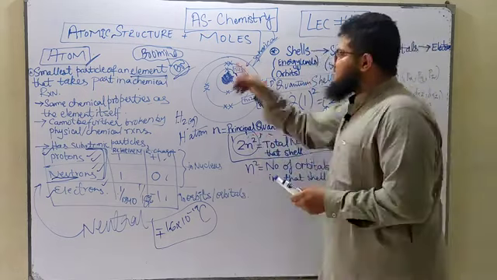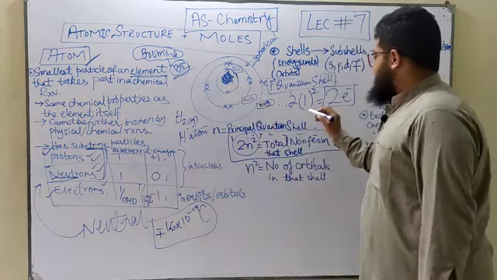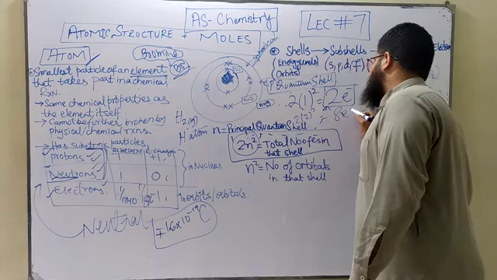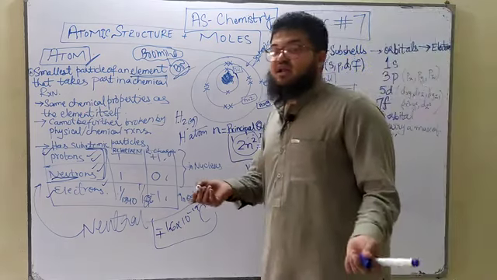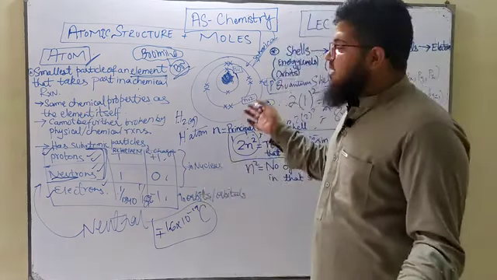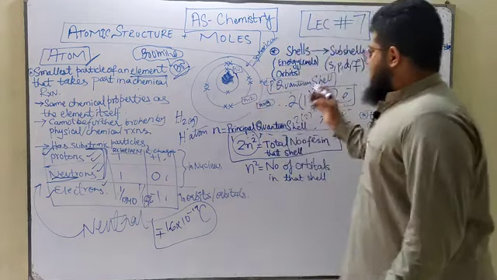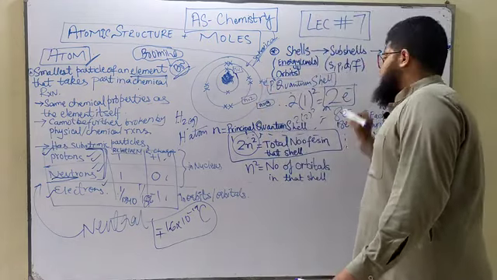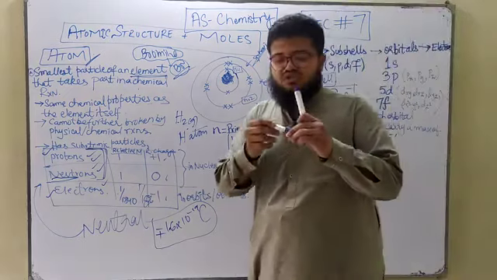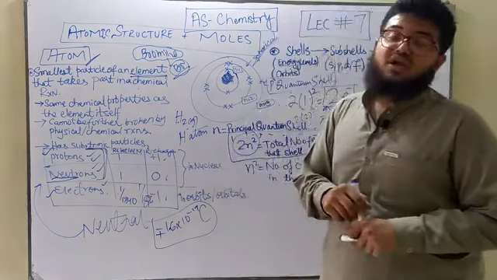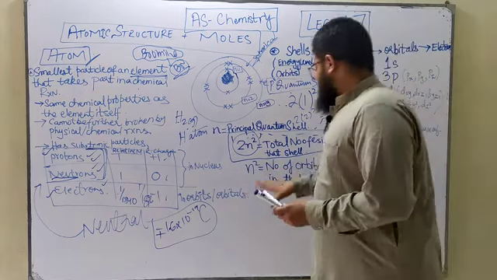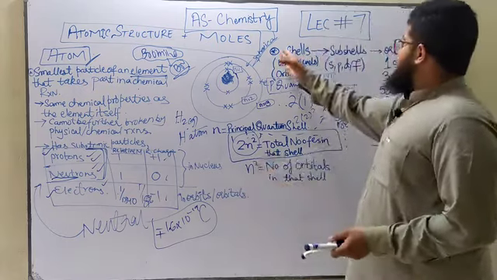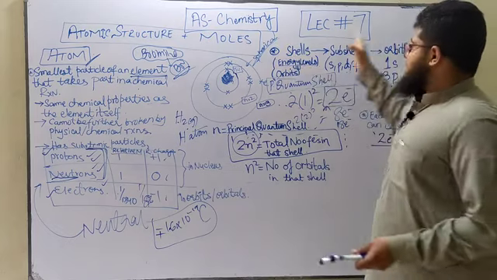Then after the first shell comes the second shell, in which the value of n is going to become 2. So 2 times 2 squared is going to be 8 electrons, and we know that in the second shell no more than 8 electrons can be accommodated. Then in the third shell we've got 18 electrons according to this formula, and so on. You keep on increasing the shell number, you keep on increasing the maximum number of electrons that can be accommodated in that particular shell.